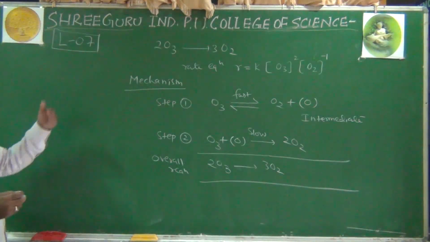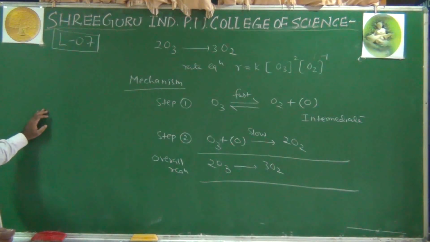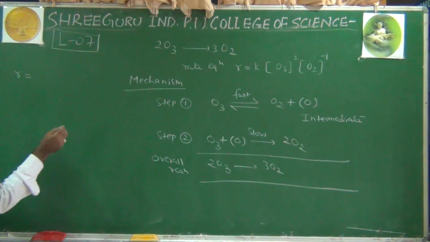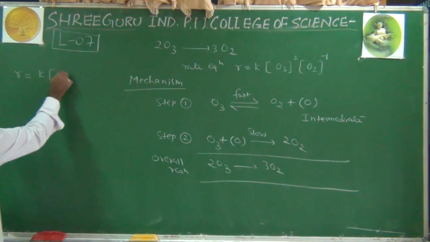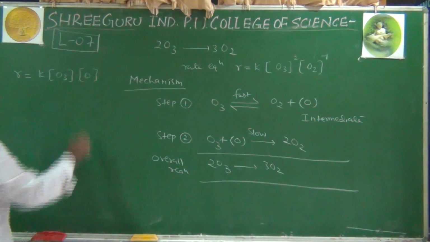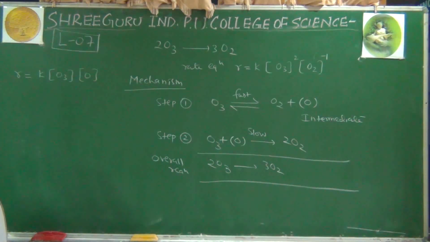Now how to arrive at that rate equation? We can say that rate equals, from the slow step, rate constant K, the molar concentration of ozone and the molar concentration of this nascent oxygen.